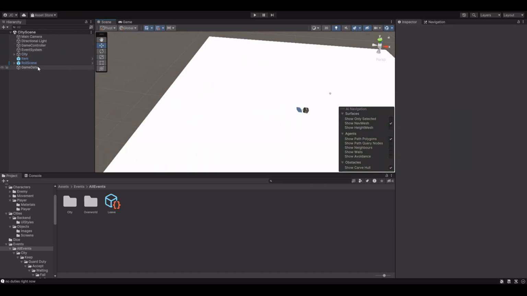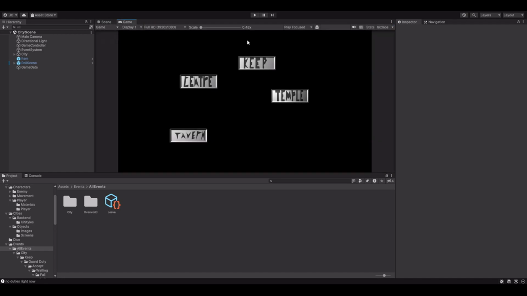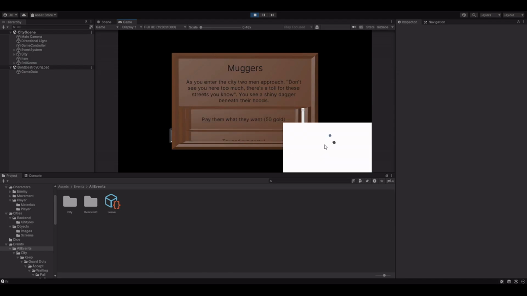Also, I made it so that if I just change scene here, city scene, when you go into the keep, an event will happen here. I'm just going to run away.